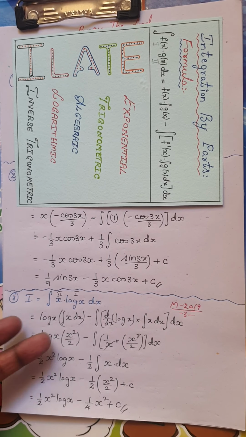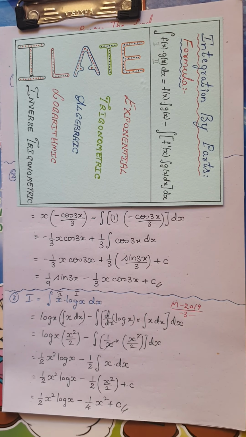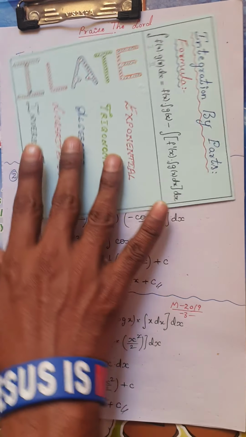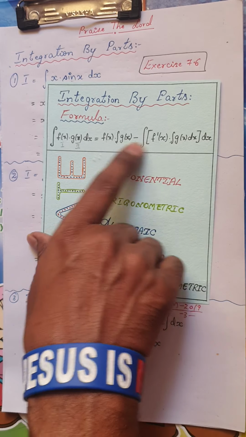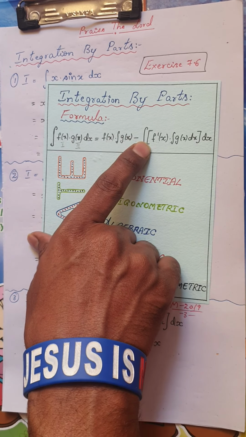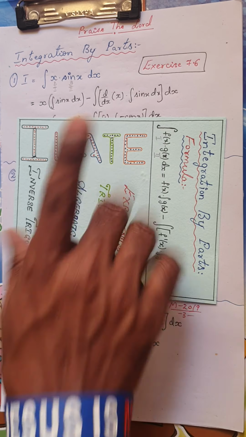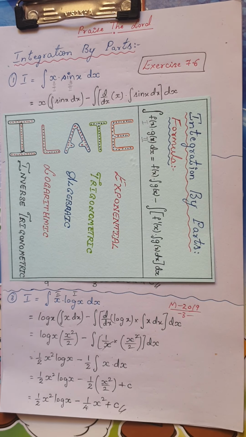These are very simple problems, you can easily get 3 marks. Only thing is, please note the formula of integration properly, and know whichever function you have to consider first and second. Shall we move on to the next question?